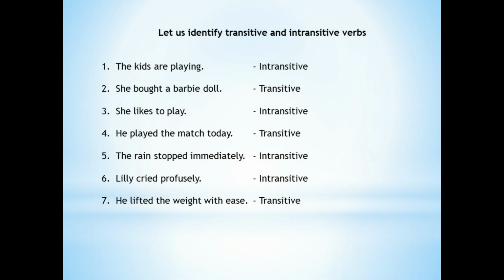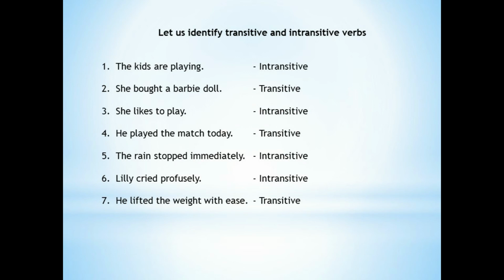In the sentence, likes is the verb, and as we discussed earlier, to play is a noun in this case. It is an example of an infinitive. So, likes is the verb and to play is the object here. So, if I stop the sentence with she likes, you feel like asking, she likes what? அதனால this sentence is also transitive because you need an object to give a complete meaning to that sentence.